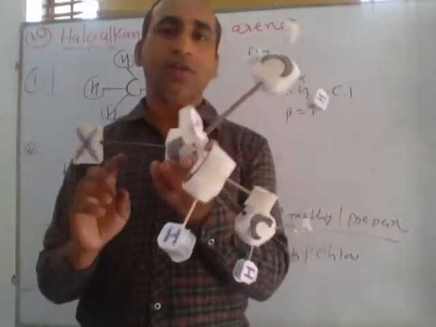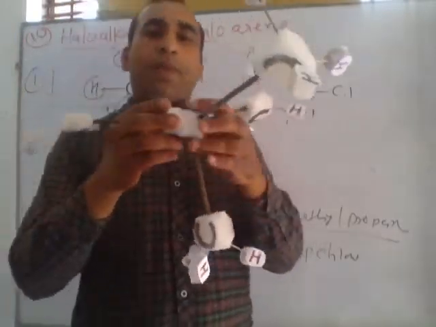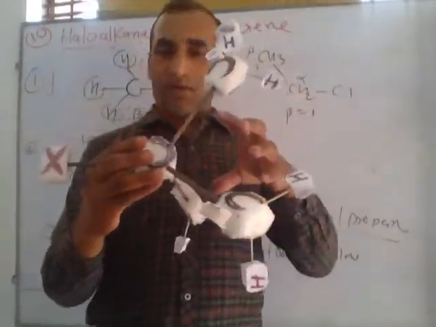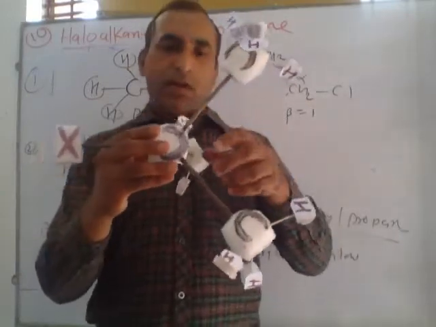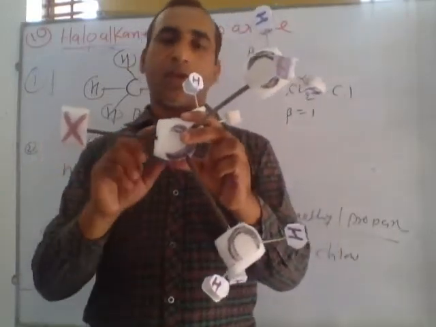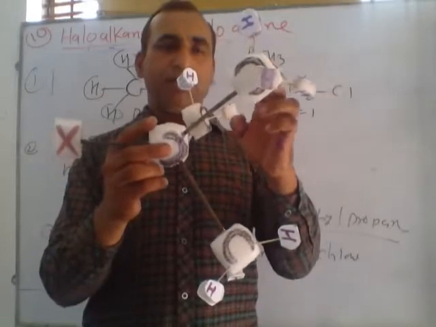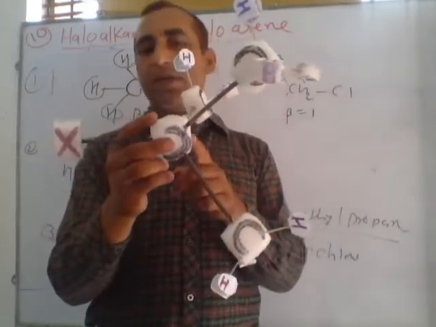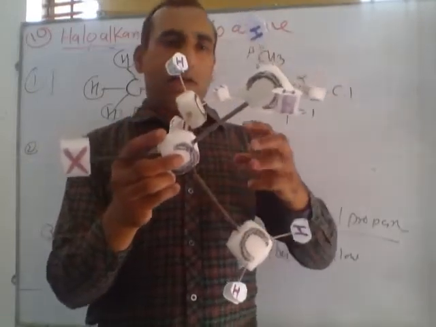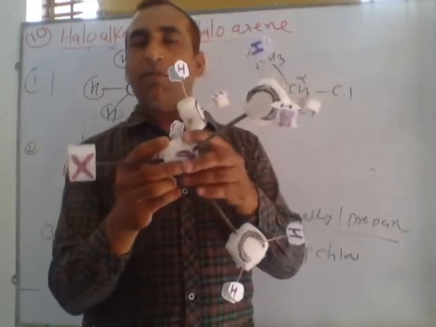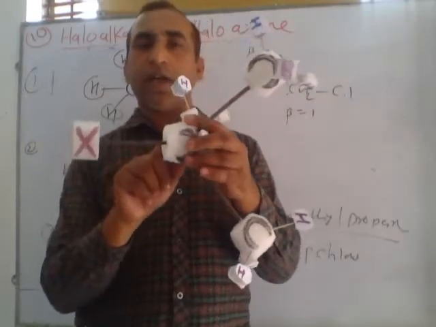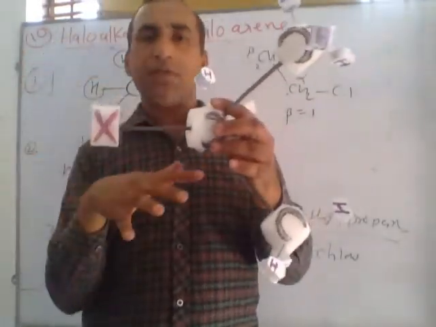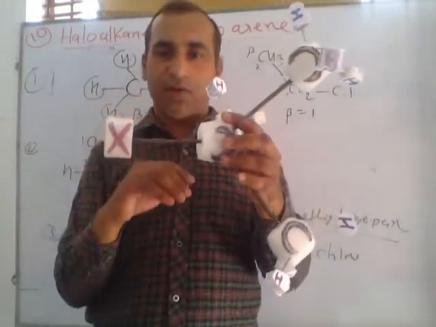Listen, one more thing. This is tertiary butyl chloride. In this compound there are 3 bulky groups directly connected with this carbon. This is called steric compound, means around the carbon there is no free space for attacking another molecule.